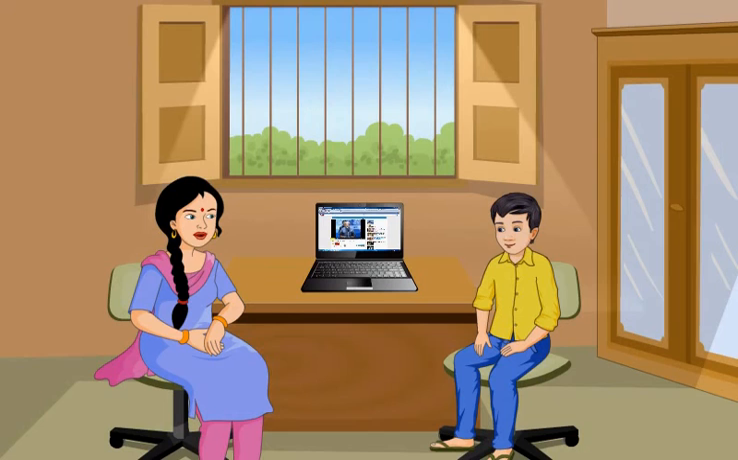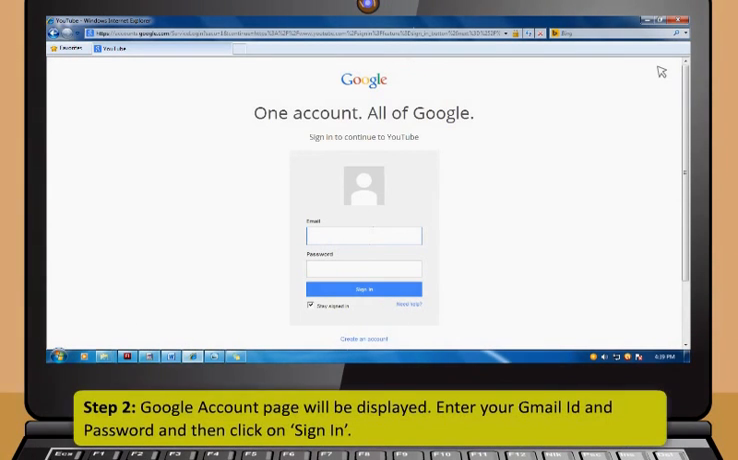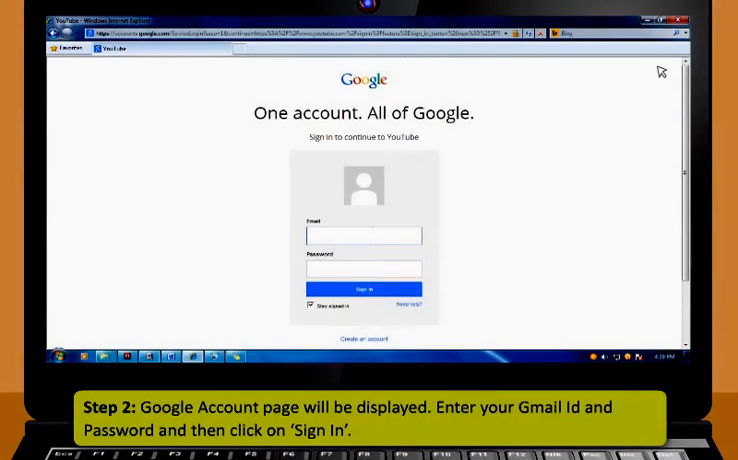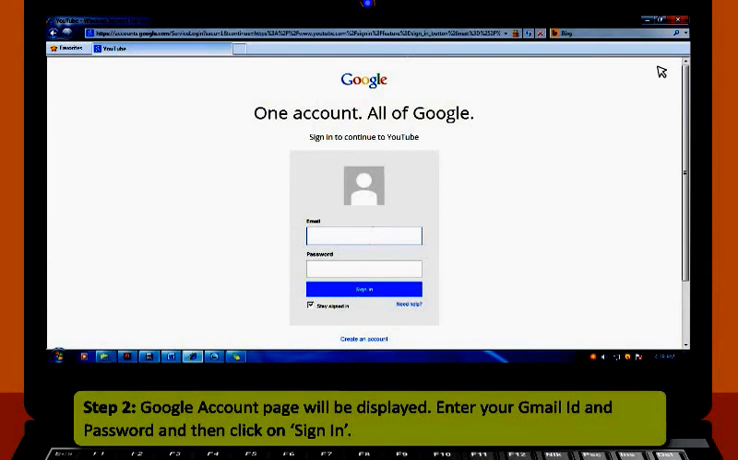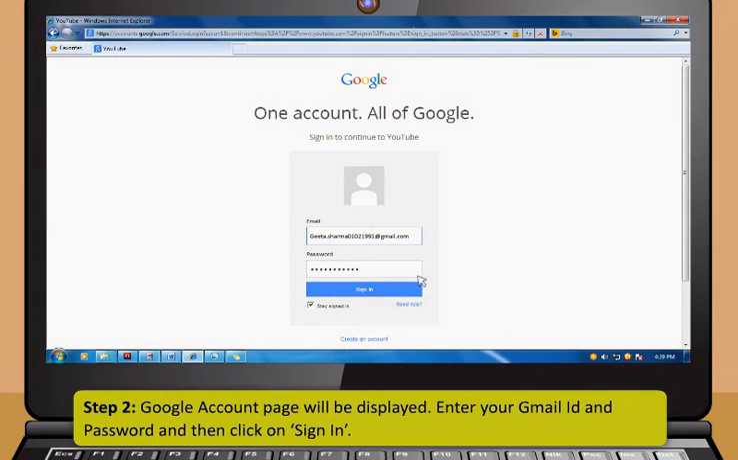Let's see if you can use YouTube by yourself now. Sure. Step 1. In the YouTube home page, click on Sign in. Step 2. Google account page will be displayed. Enter your Gmail ID and password and then click on Sign in.